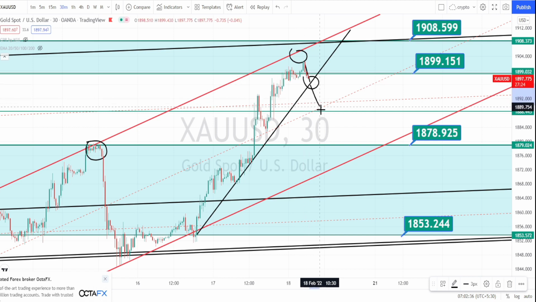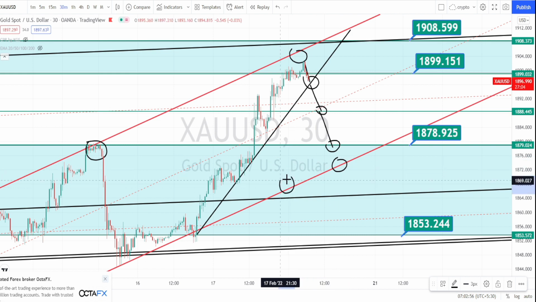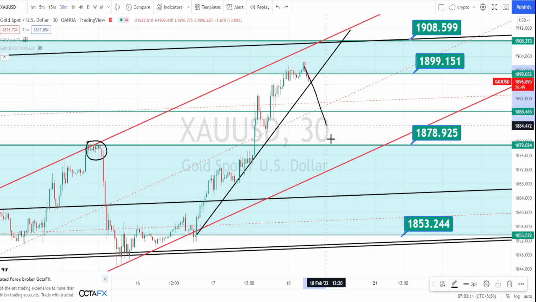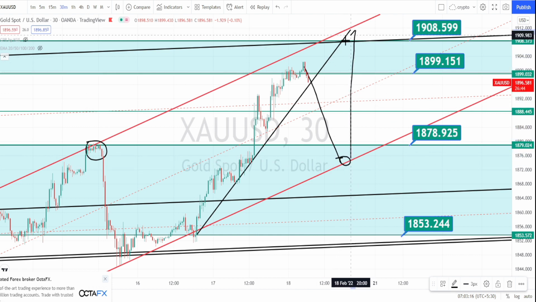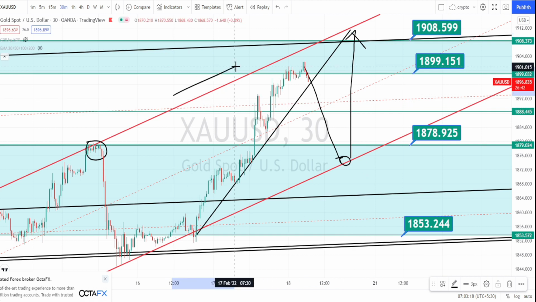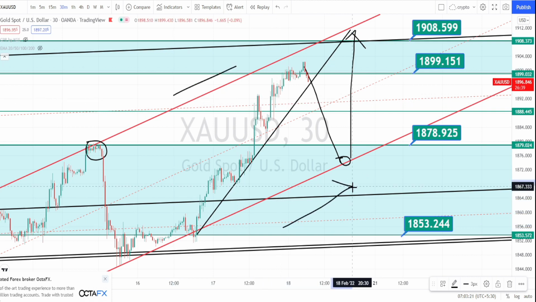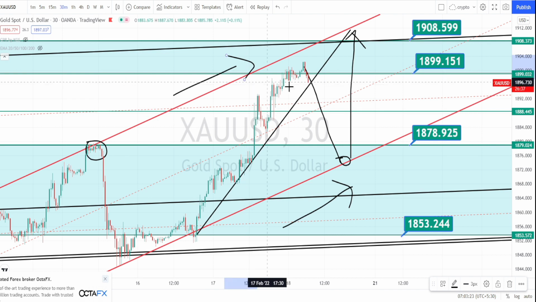So next level of support is going to be around 1888. And if it breaks this support level, next level of support from the higher time frame is going to be around 1878. The price action has to break this channel pattern support line in order to go on a bearish trend in 30 minutes time frame. So we can expect the price action to retrace, take support on this trend line, again to bounce back on the bullish trend, because overall when we look at the price action from the higher time frame, it is still in a very strong bullish trend.